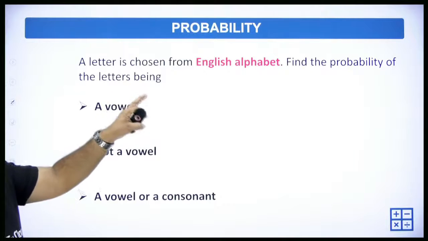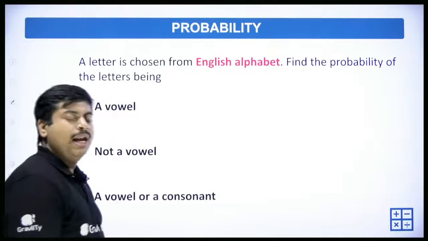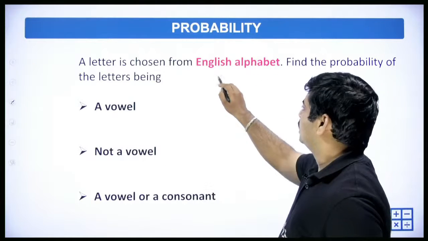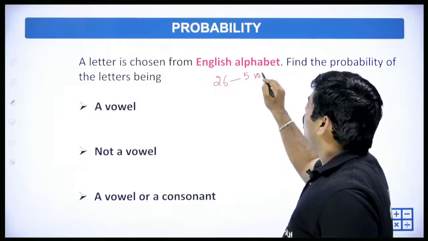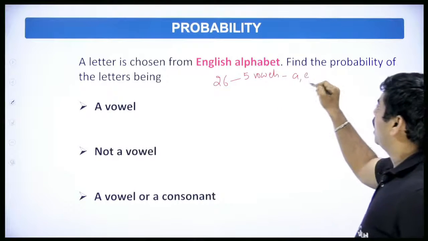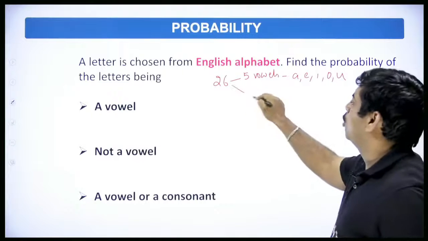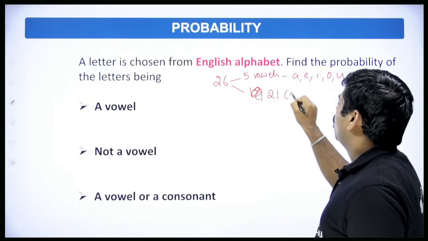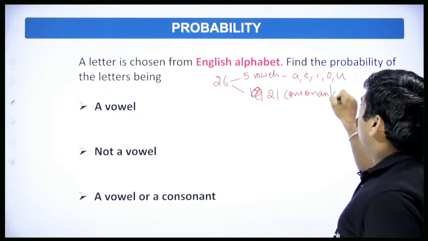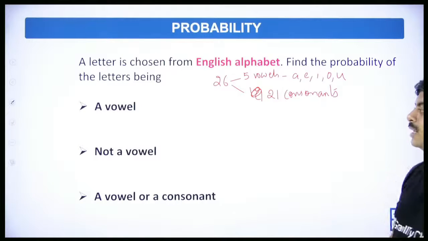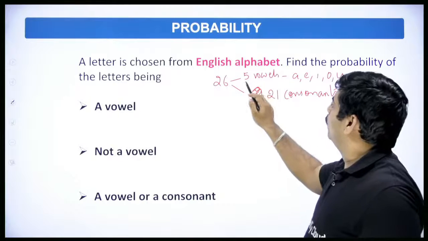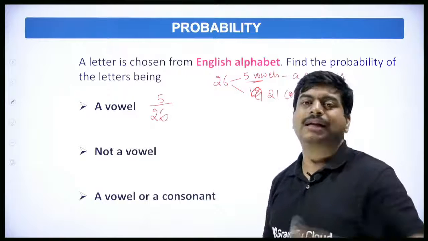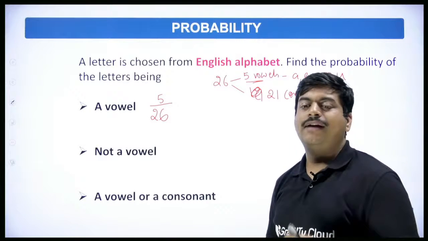A letter is chosen from the English alphabet. Find the probability of the letter being a vowel. Now tell me one thing: how many letters do we have in English? We have 26 letters. Out of that, we have 5 vowels, which are A, E, I, O, U, and the remaining 21 are consonants, all the alphabets other than A, E, I, O, U. So getting a vowel, there are 5 vowels out of the total 26. 5 letters are favorable to us.